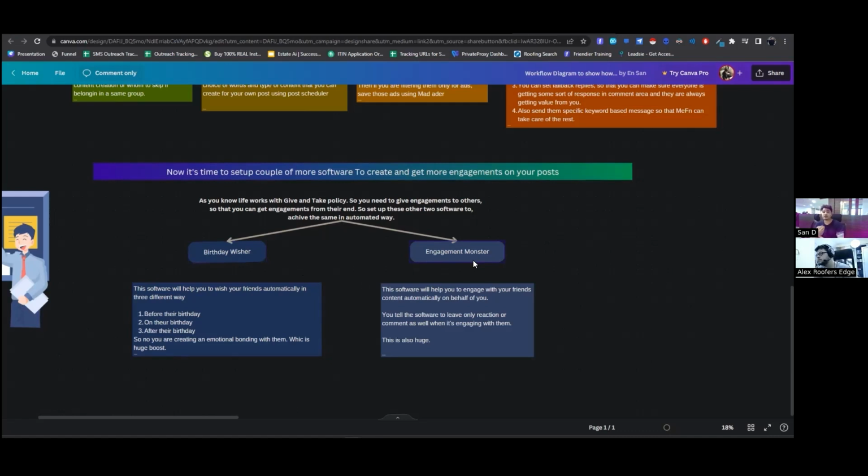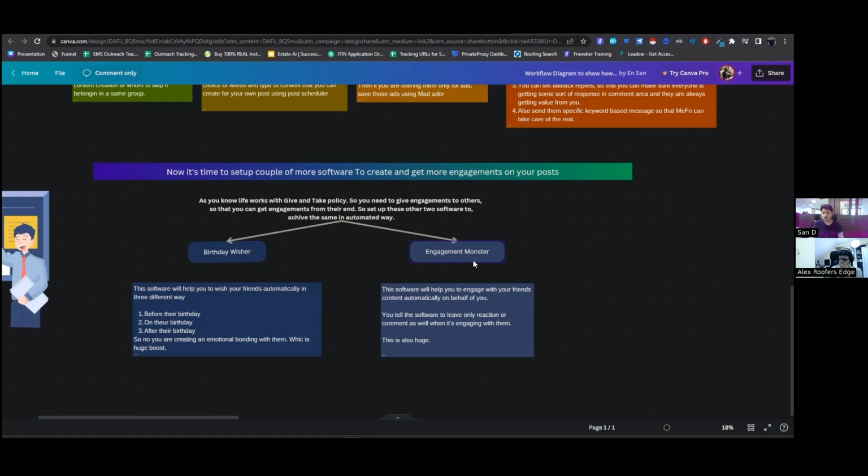Now you see that you and I are basically connected through a group right now. Of course, you generally don't come to my profile, or even I don't go to your profile and give any engagement at all, although we are friends. So it doesn't even make any sense, right? As per the Facebook algorithm, unless I'm engaging with your content or you are engaging with my content, I'm not going to see your content and you are not going to see mine. So even if you have 5,000 friends, you will see your engagement is actually happening with only 10 to 15 people, not even 5,000. Even if you have a bigger audience, you don't have any engagement, because you're not engaging with them, and they are not engaging with you for the same reason.